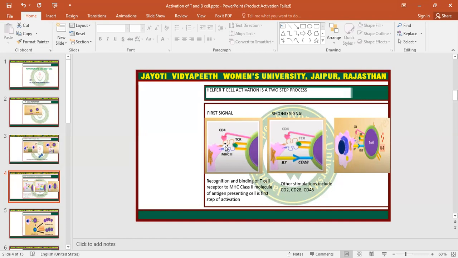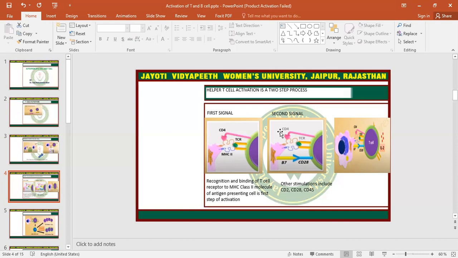Okay. After that, the antigen binds to the T cell receptor, which is present on the surface of the T cell. The first receptor is the CD4 receptor, and this is the original T cell receptor which will bind directly to the antigen by the major histocompatibility complex groove. So this is the first signal where two receptors will bind: one receptor will bind to the antigen, and one CD4 receptor will bind to the major histocompatibility complex.